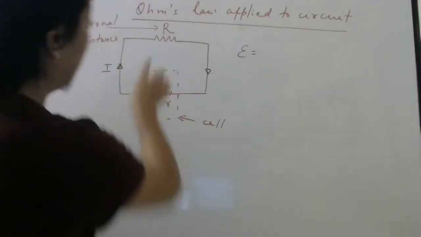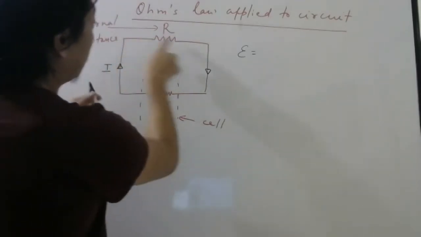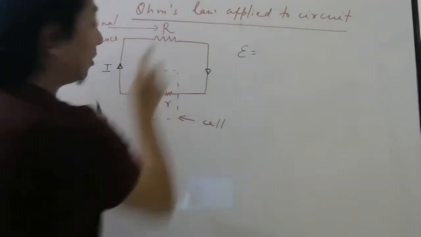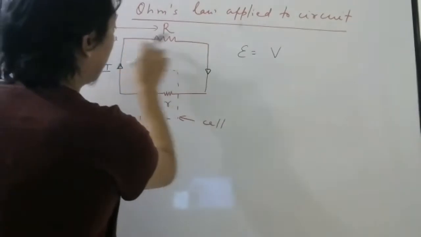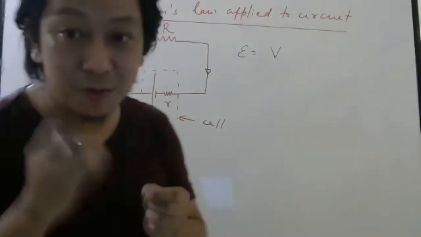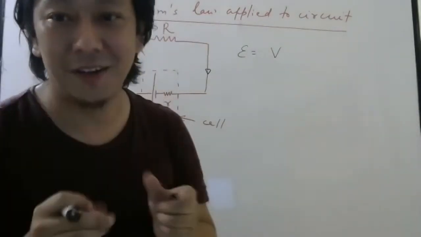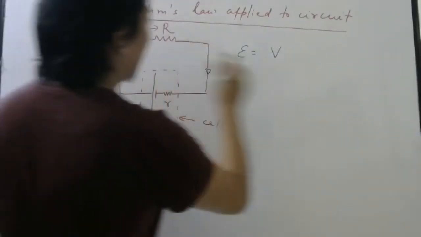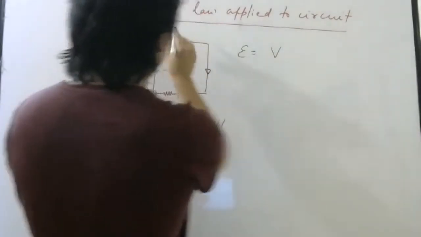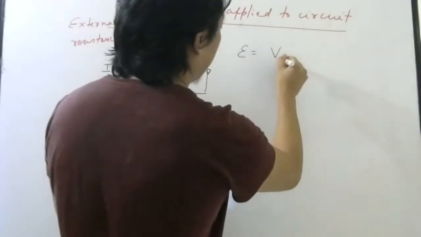Yes or no? For the resistance, when you go from here to here, what is work done per unit charge from one point to another? Potential difference. Yes or no? So from here to here, work done per unit charge will be the potential difference across the resistance.